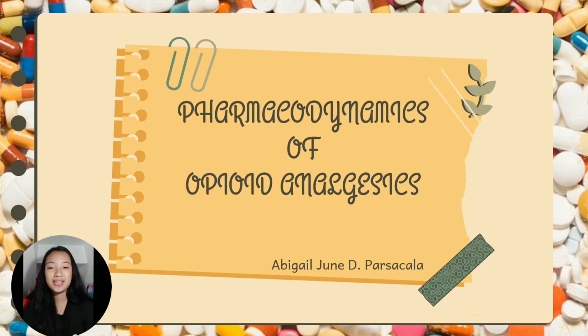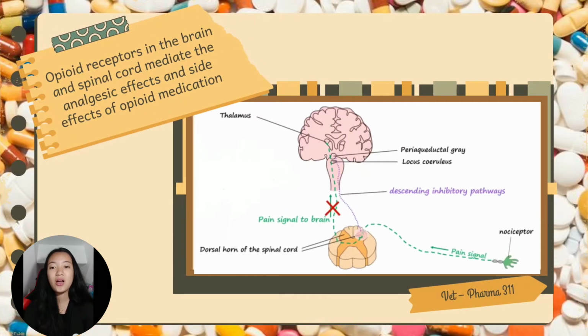Let's discuss the mechanisms behind the pain-relieving effects of opioids. Located in the brain and dorsal horn of the spinal cord are opioid receptors that mediate the therapeutic analgesic effects and side effects of opioid medications.